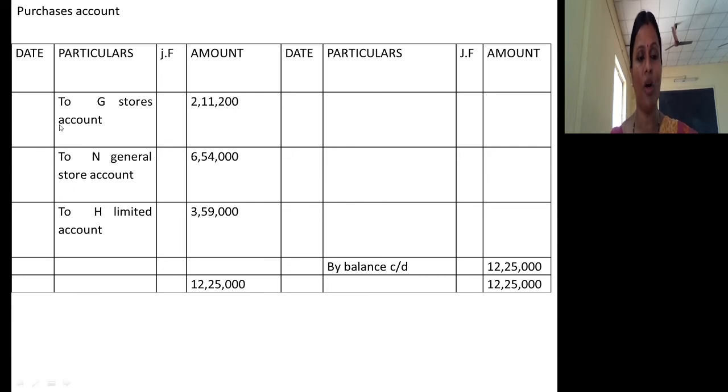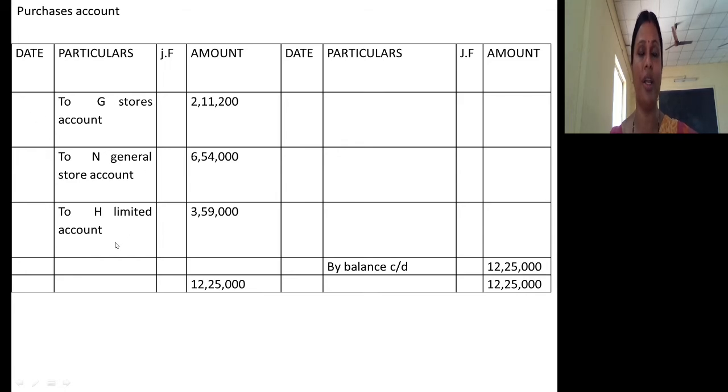Instead of recording the names of these three suppliers, I would have recorded two sundries only once and recorded total 12,25,000. There are two ways. Either you can show each supplier's name or you can write it as two sundries. So I had shown each and every supplier's name on debit side of purchases account as To G Stores account, To N General Stores account, To H Limited account.